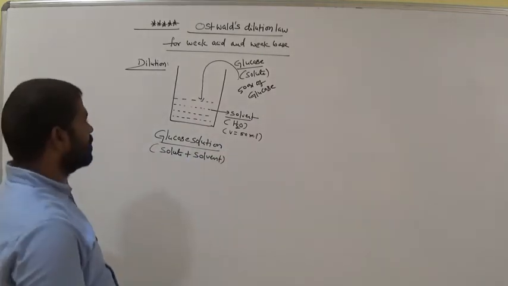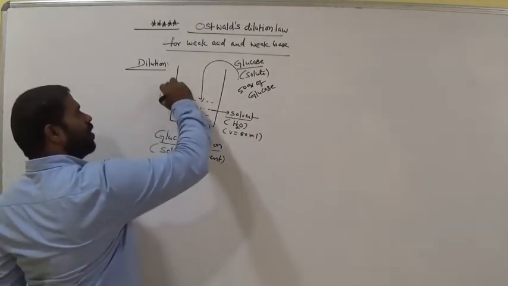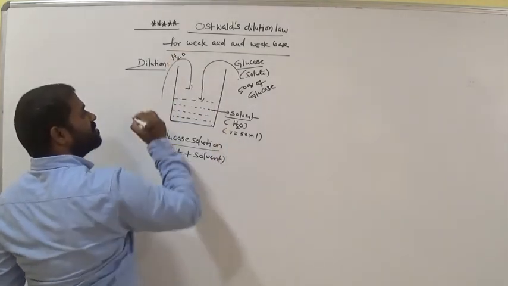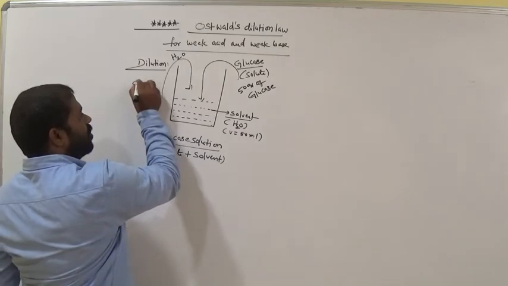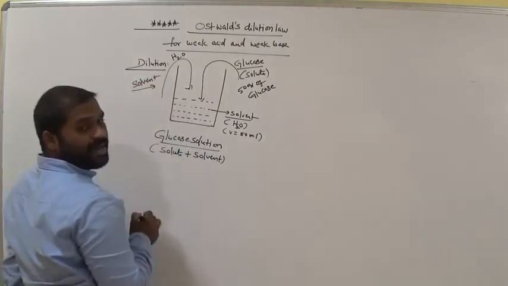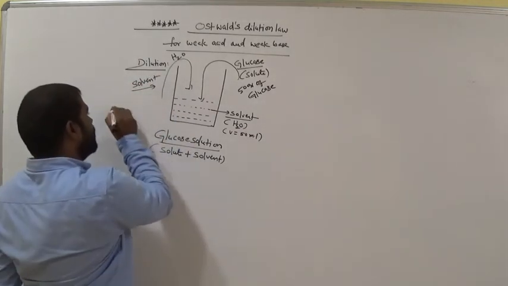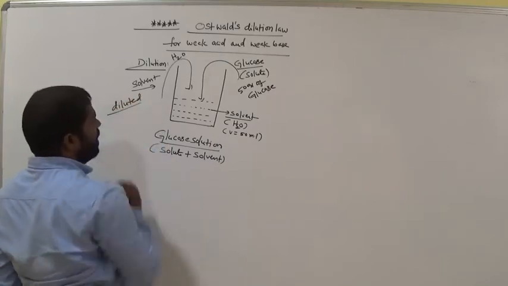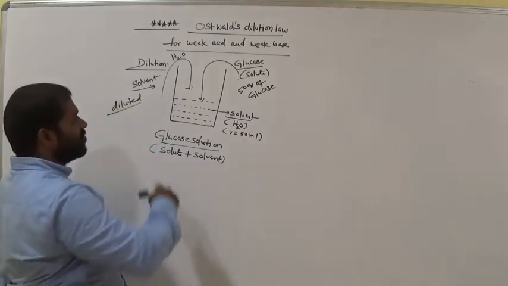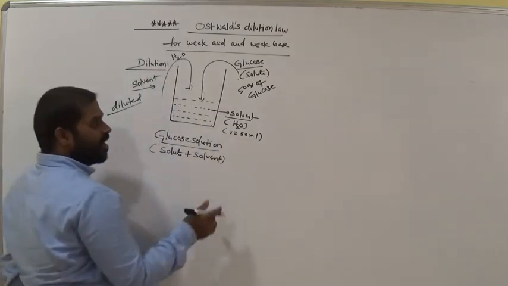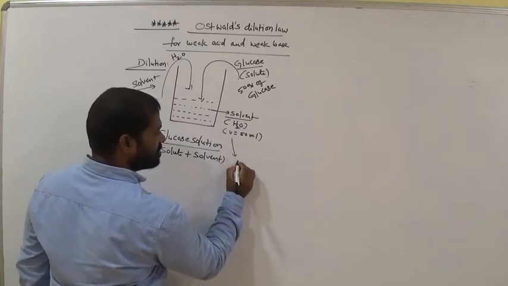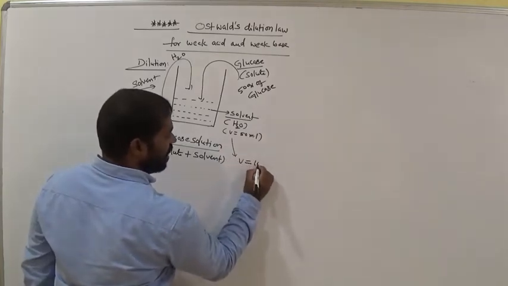Okay. Now if we add more quantity of water, more water is added, that is solvent, am I right? That is called diluted. Addition of water is called as diluted or dilution. Okay. So if more quantity of water is added, then what happened? Volume of the solution is increased. So now the volume is 100 ml.